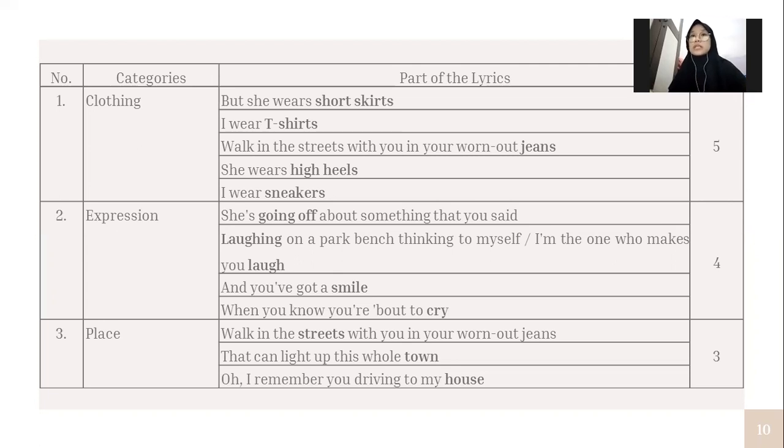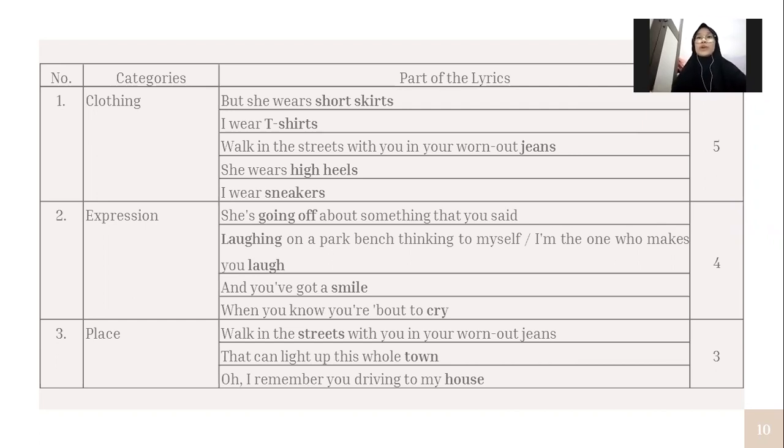So this is about expression. Going off indicates the expression of being irritated, and loving indicates excitement and great amusement.